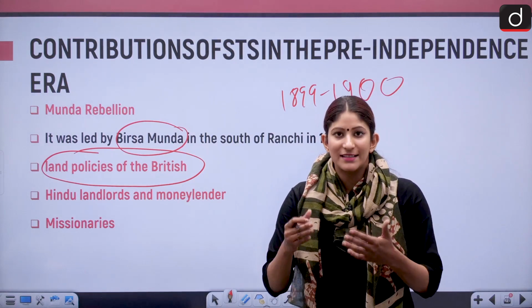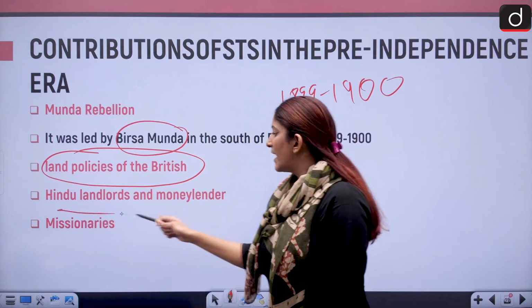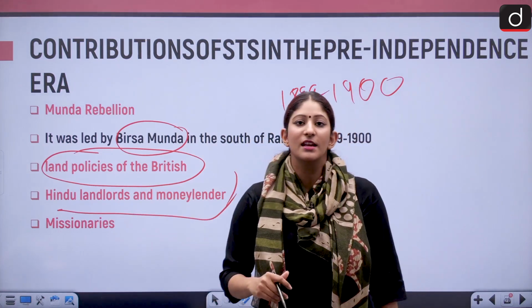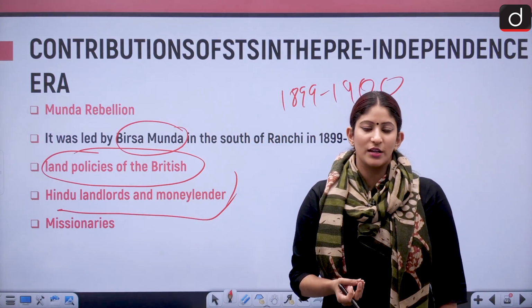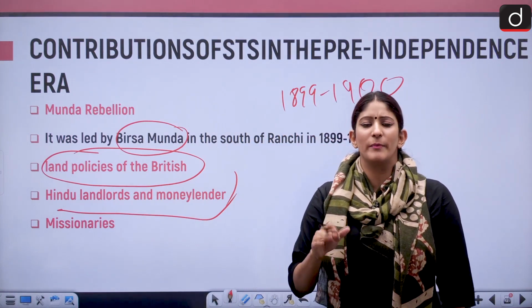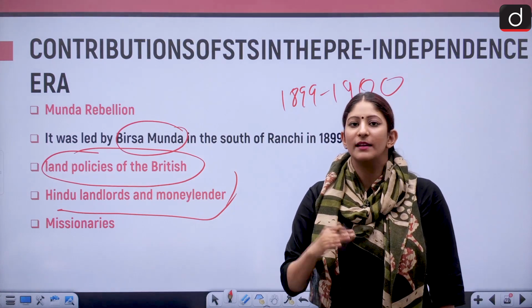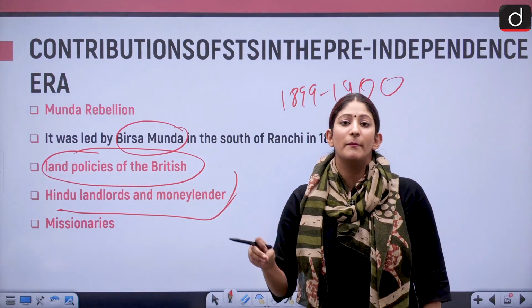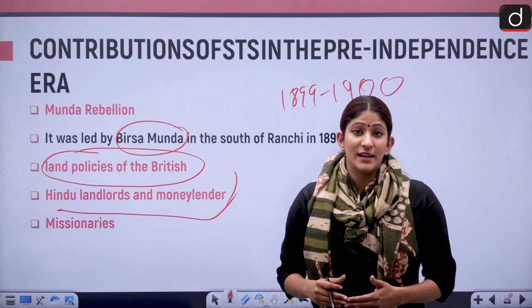Their land started to go to the outsiders or the Dikus, because Hindu landlords and money lenders used to give money to the Munda community whenever they needed to pay off their debts or pay the revenue to the British. What happened? If the Munda community member wasn't able to repay the debt, the money lenders would take their land.